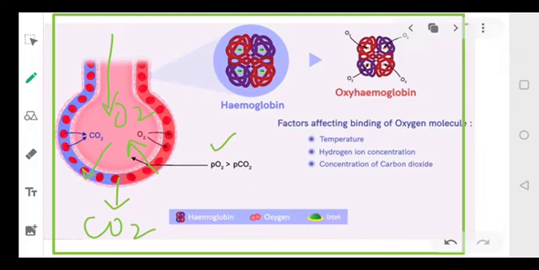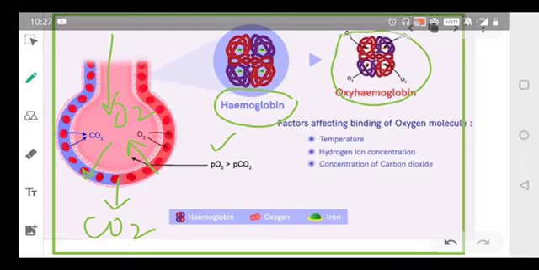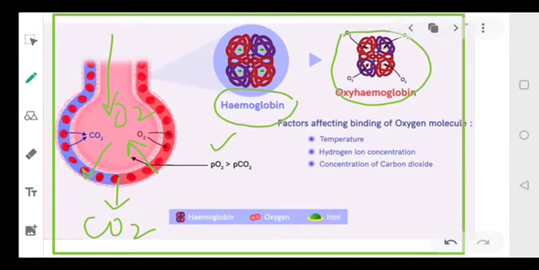क्लियर? Now you know your blood has a heme molecule which is called hemoglobin, isn't it? Now this hemoglobin can associate with 4 oxygen molecules. So one hemoglobin can combine with 4 oxygen molecules. ठीक है? So one Hb will combine with how many molecules of oxygen? 4 molecules and will form oxyhemoglobin.